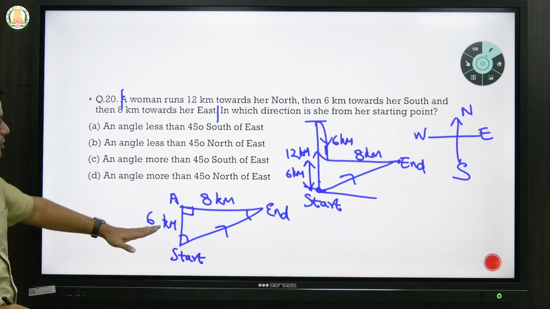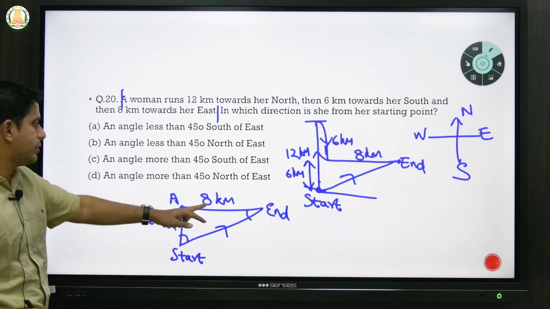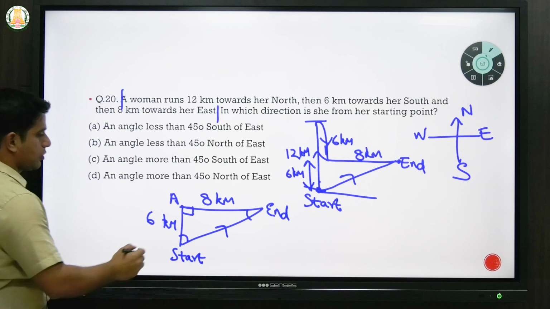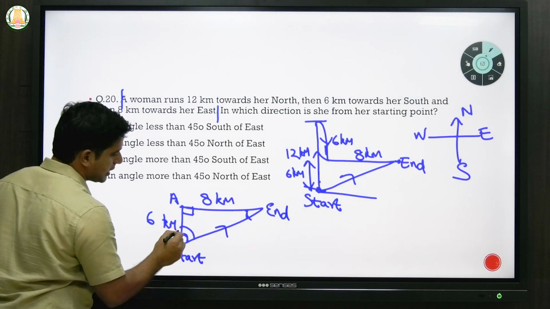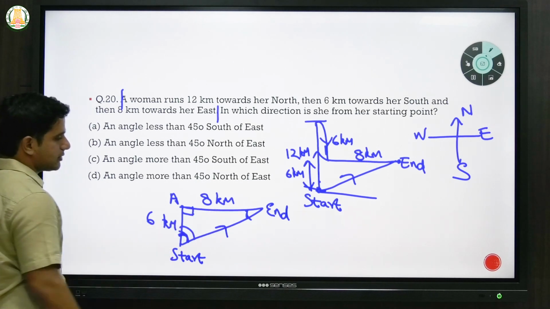But we know it is not equal. 8 kilometers is more than 6 kilometers. So obviously this angle will be more than this angle. So I will put it as a bigger angle. This will be more than this.